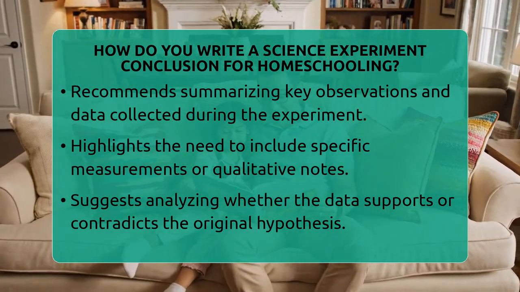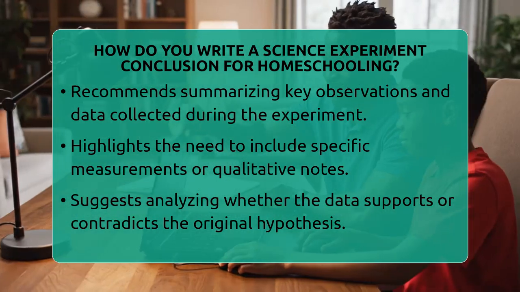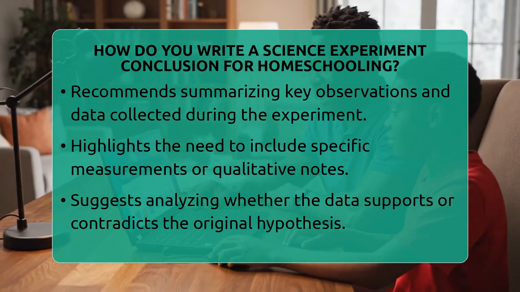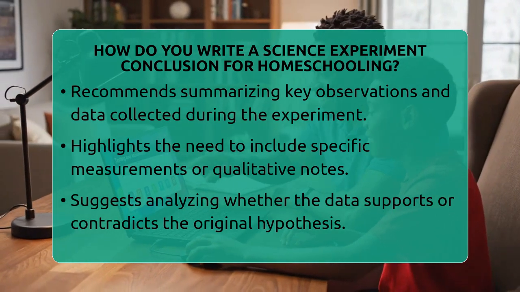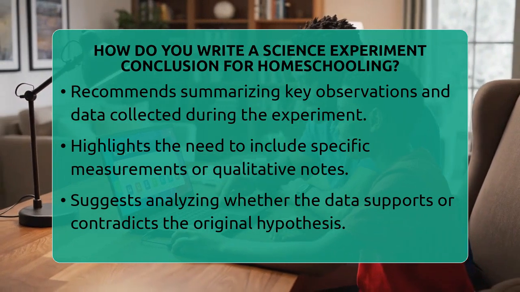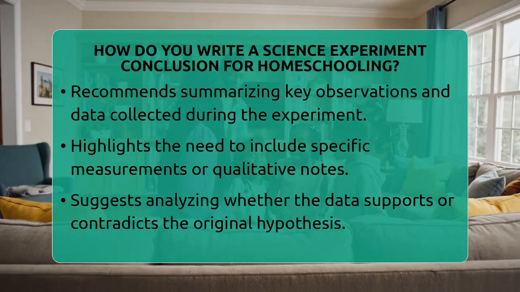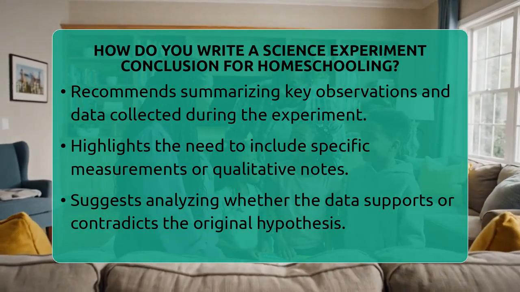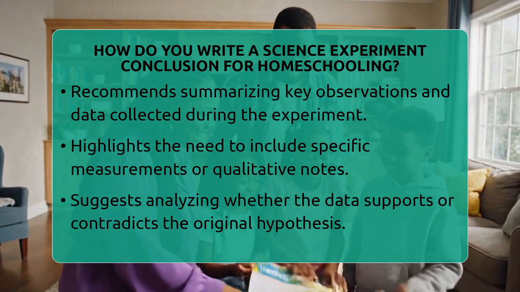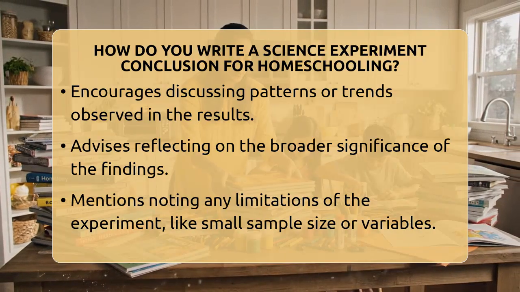Next, summarize the key observations and data collected during the experiment. Mention specific measurements or qualitative observations that support your conclusions. For instance, if one soil type resulted in taller plants or more vibrant leaves, include those details. Be precise and factual, avoiding vague statements.